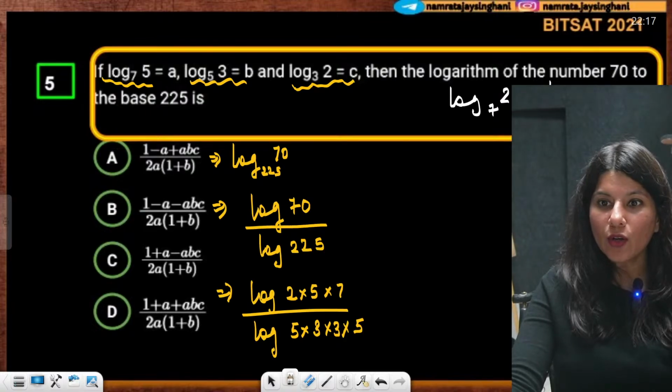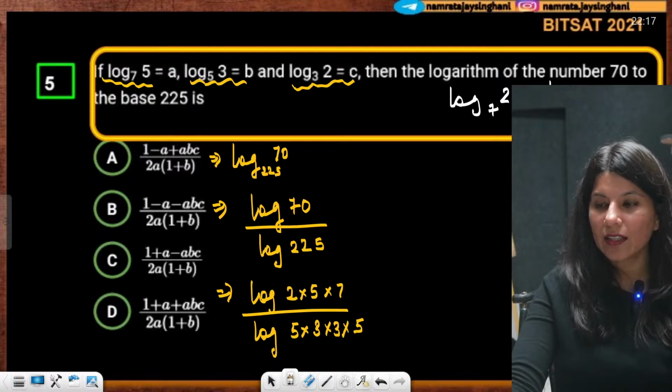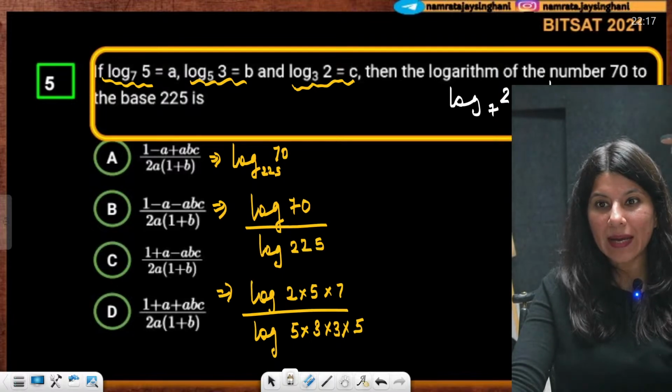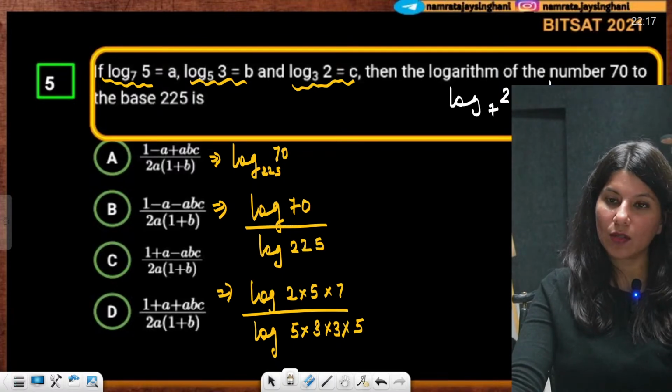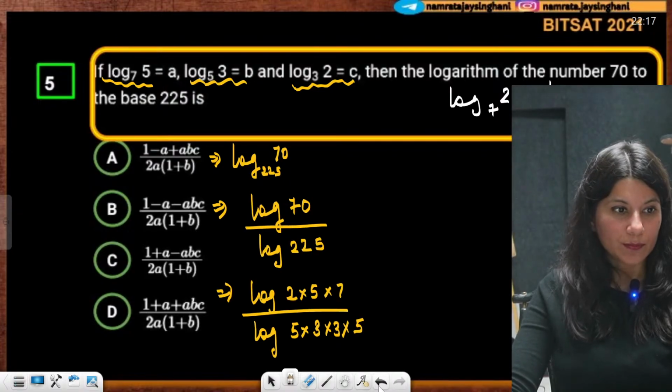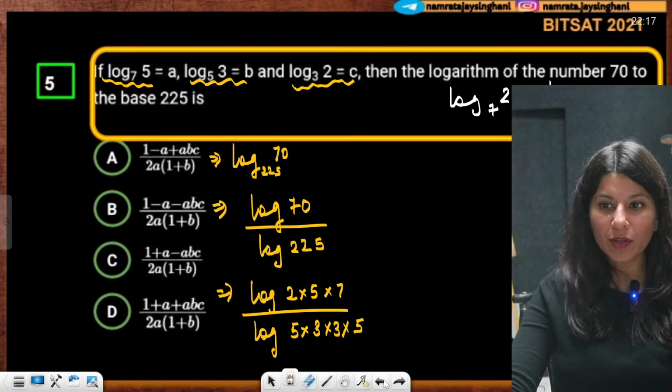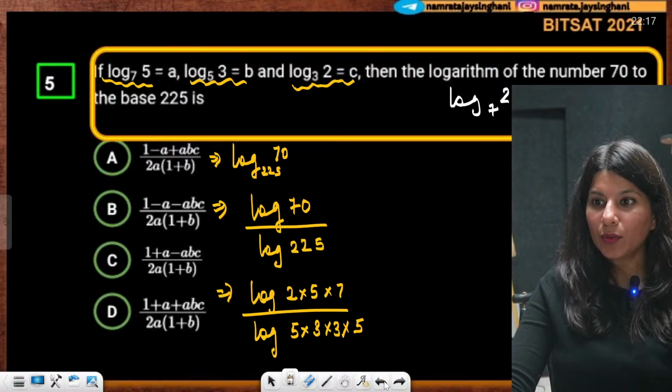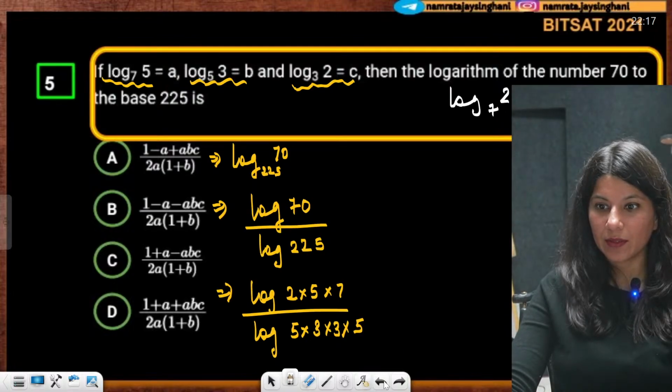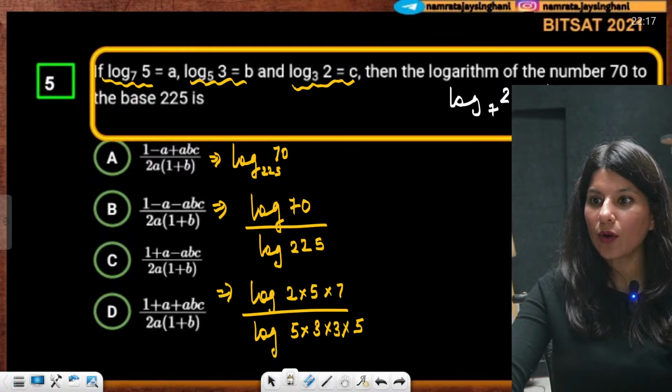Now log 2 to the base 3 is C, correct? So if I just apply base 3, this is also not good. No, this is not what we can do. Okay, let's do one thing. I can write log 2 upon log 7.